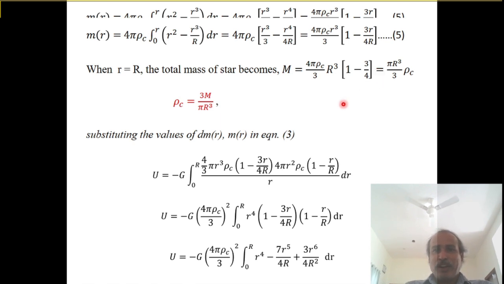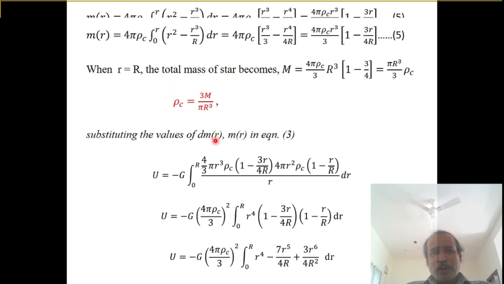Now simplify, take the LCM and simplify. We will ultimately get pi R cubed by 3 into rho c, or rho c is nothing but 3M divided by pi R cubed. This is the required expression for the core density. Core density, this is very, very important.